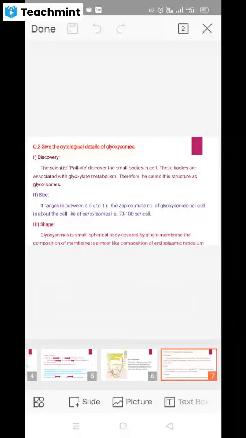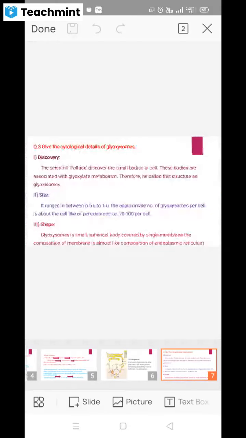Then the shape of the glyoxysome. These glyoxysomes are small spherical bodies covered with a single membrane, and this membrane shows structural or compositional similarities with the endoplasmic reticulum, mitochondrial membrane, etc. The same as peroxisomes. Peroxisomes are also small spherical bodies covered by a single membrane.